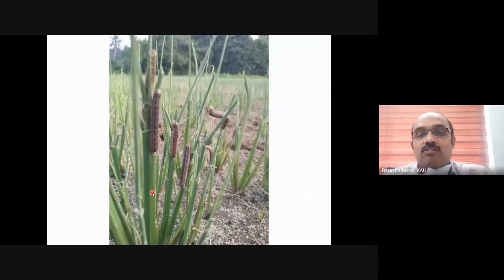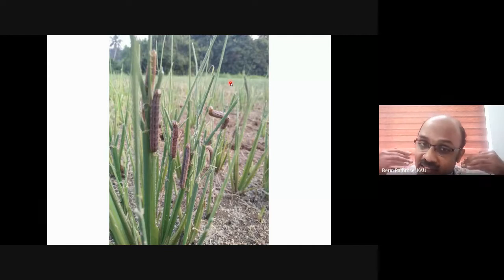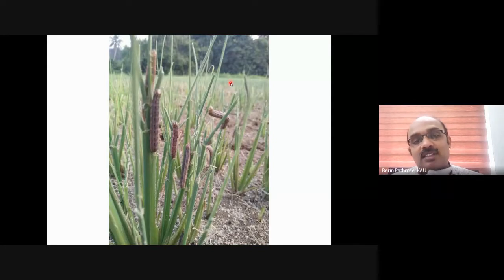I will show you a few pictures. You can see it over here. See the number of larvae sitting on a single plant. None of these plants have leaves. All the leaves are eaten by the larvae. I told you there will be more than 10,000. I have seen a huge number of larvae moving around the field, just like an army. So sometimes it is also called armyworm. In Malayalam, we call it patalapulu, armyworm, because it moves in huge numbers through dry fields.